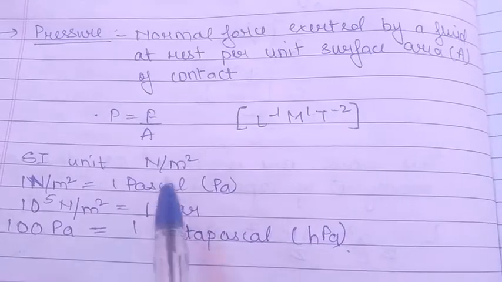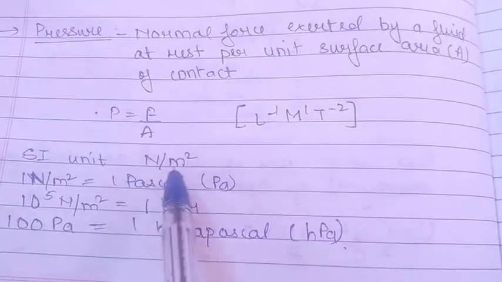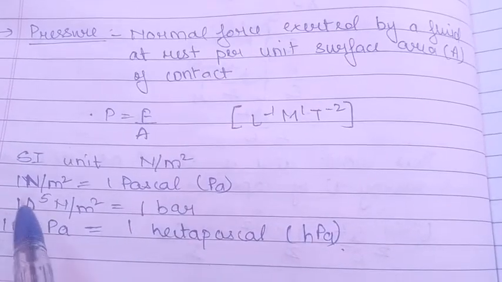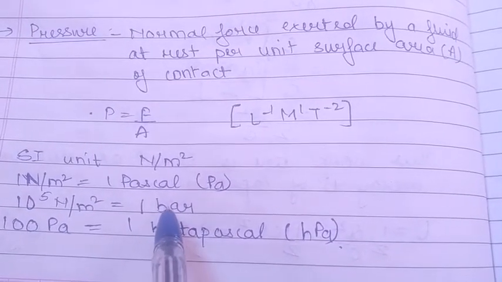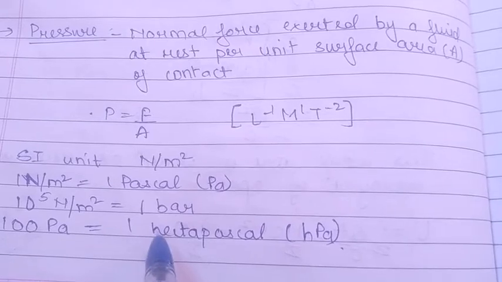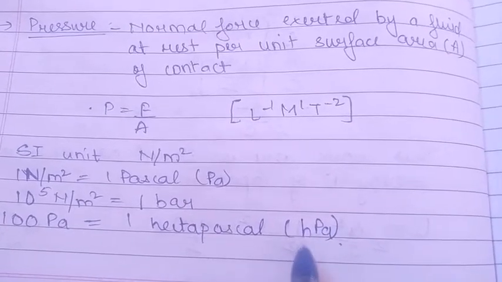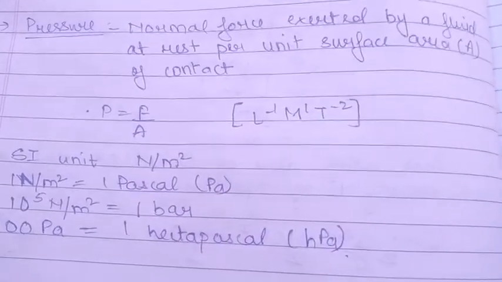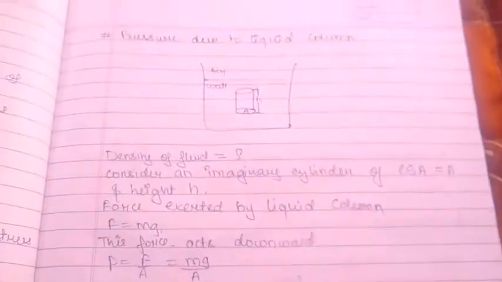The unit of pressure is force per unit area, so it is Newton per meter square, and it is also called Pascal. Then 10 raised to 5 Newton per meter square is called 1 bar, and 100 Pascal is called 1 hectopascal, which can be written like this. These units and the conversions from bar to Pascal and all those things you should always remember, which is beneficial for your competitive exams also.